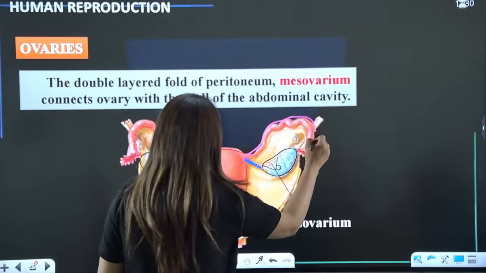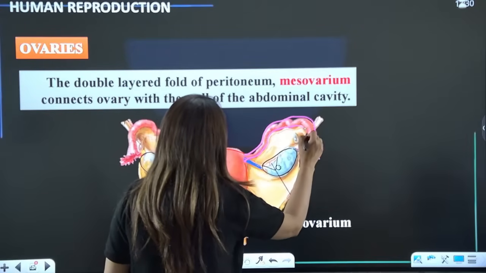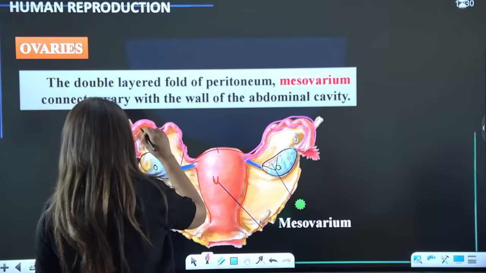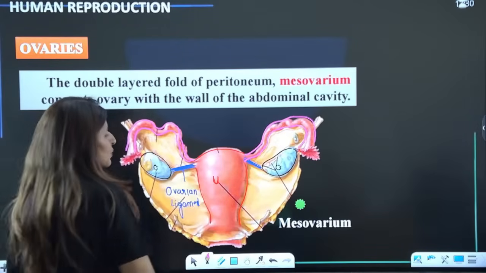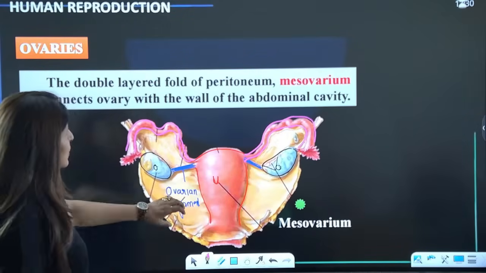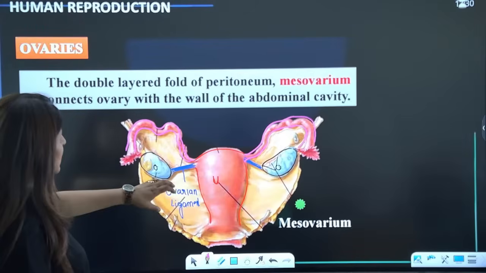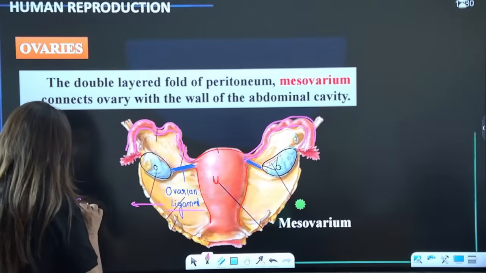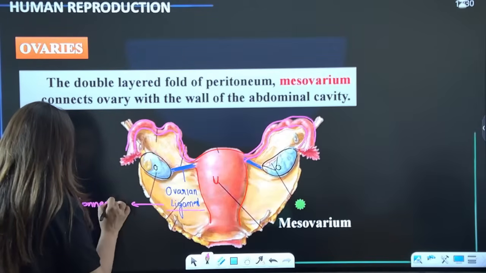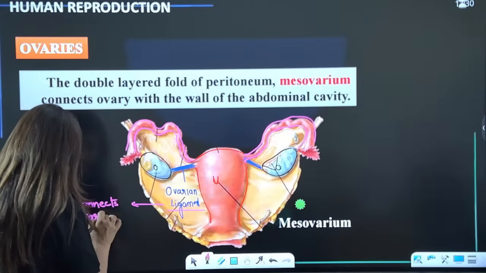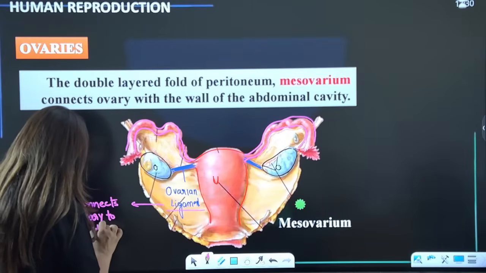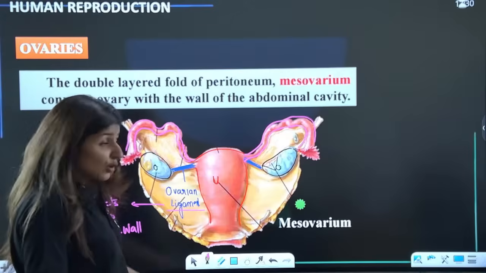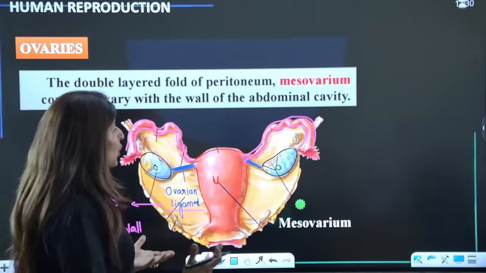And then these are the fallopian tubes, right? But this is the ovarian ligament, which connects the ovary to the uterine wall. And then the ovary is also connected to the rest of the abdominal cavity.